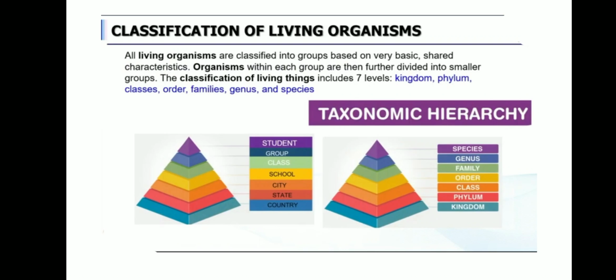Most of the time it will be asked as a 2-mark question. What are the 7 levels of organization, or 7 levels of classification of living things? If it is asked, you should write it in the right order from top to bottom. That is kingdom, phylum, class, order, family, genus and species.